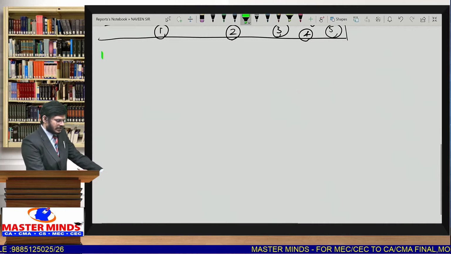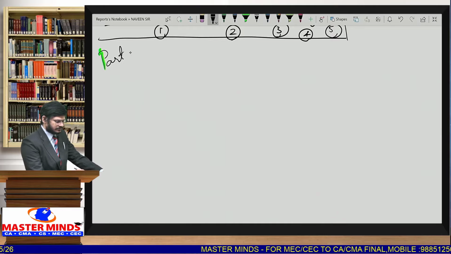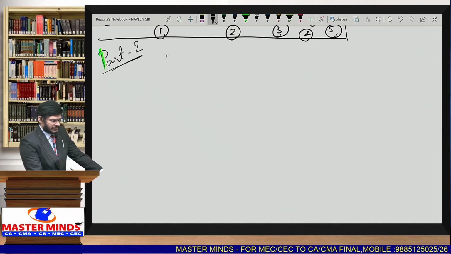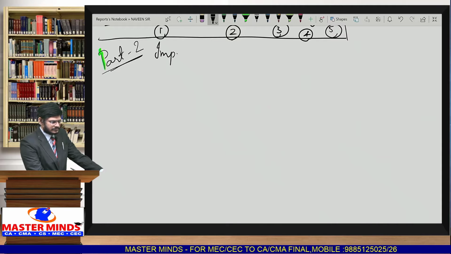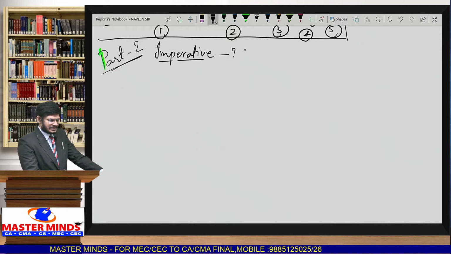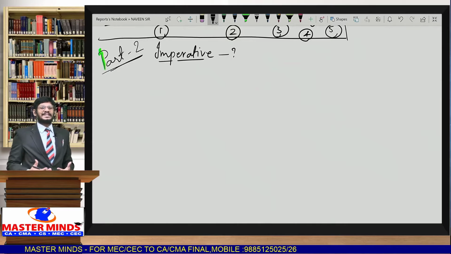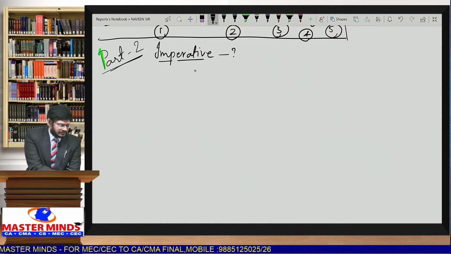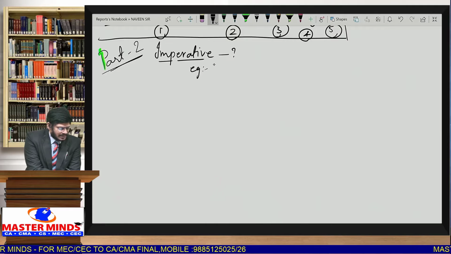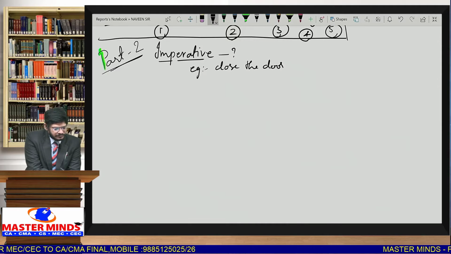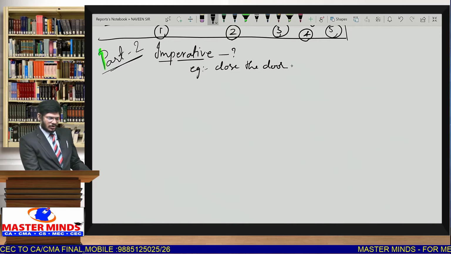Right. So here we are going to start part 2. Whenever the given sentence is in imperative form, so what is imperative? Imperative means whenever the sentences are in the form of orders, commands, requests, suggestions. For example, you can see the example: close the door. So this is an order.